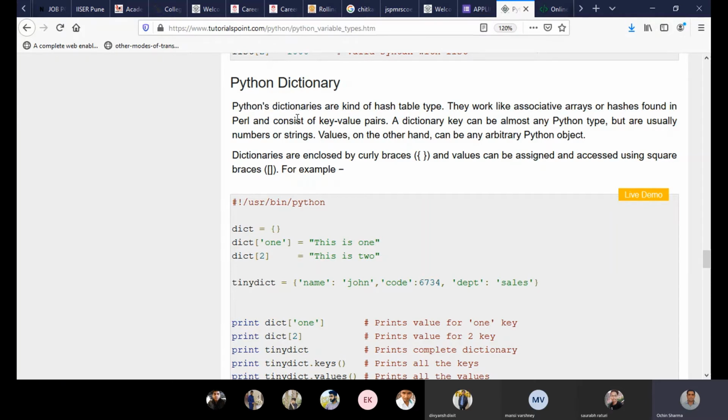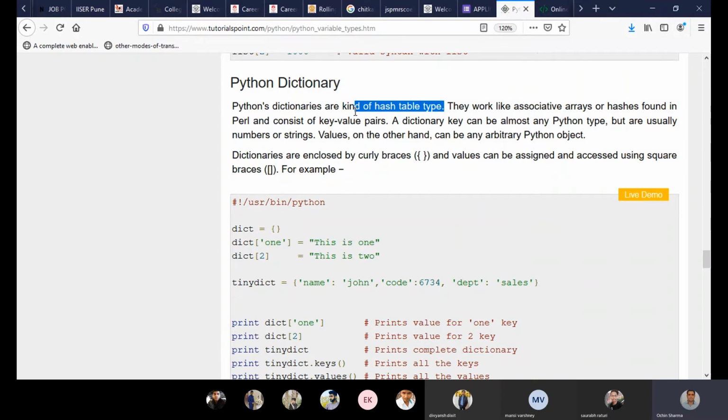Python dictionaries are kind of hash tables. Hash table means rather than giving index 0, 1, 2, 3, 4, you can give your own index, ABC, and corresponding to that index, you place a value. So whenever you say print the value of ABC, it will give you that particular value. Where you want to store some informative value, you can put your own indexes. It happens in the hash table also.